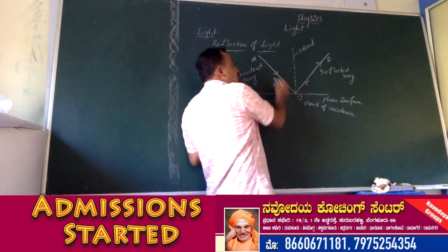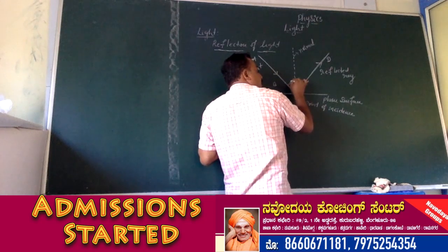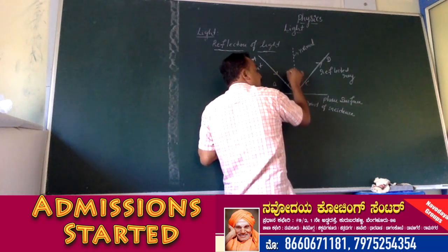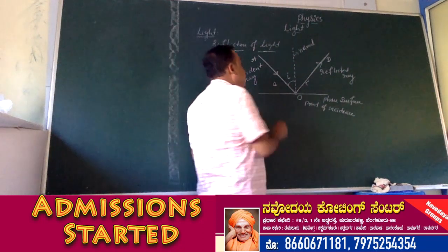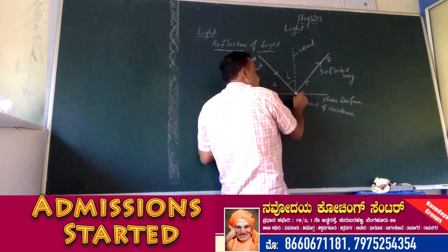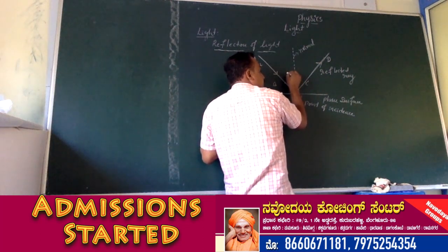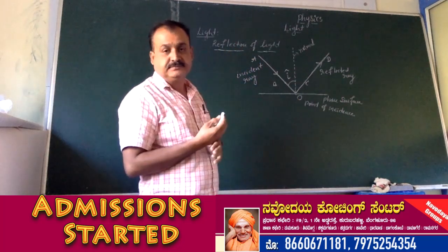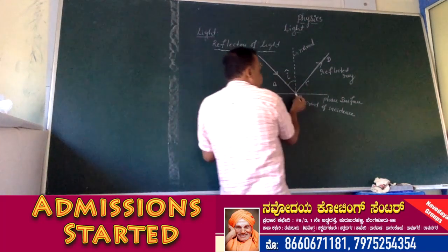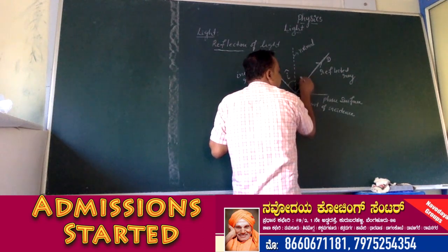The angle between the incident ray and the normal is called the angle of incidence. It is denoted by the symbol i. The angle between the normal and the reflected ray is called the angle of reflection.